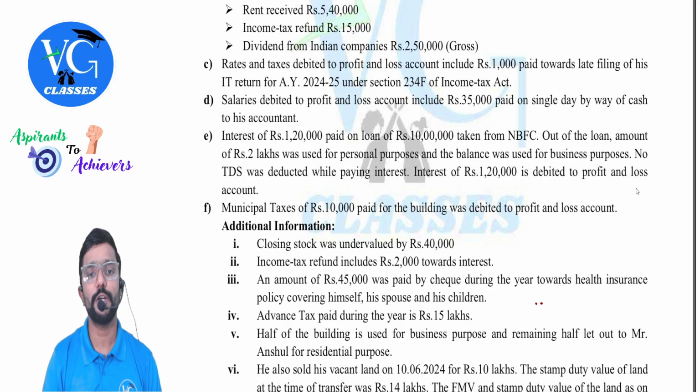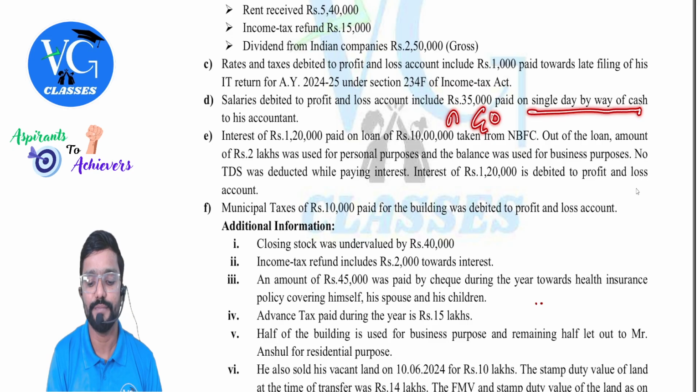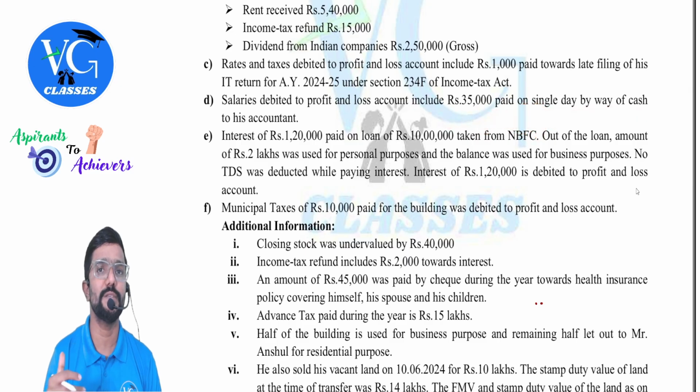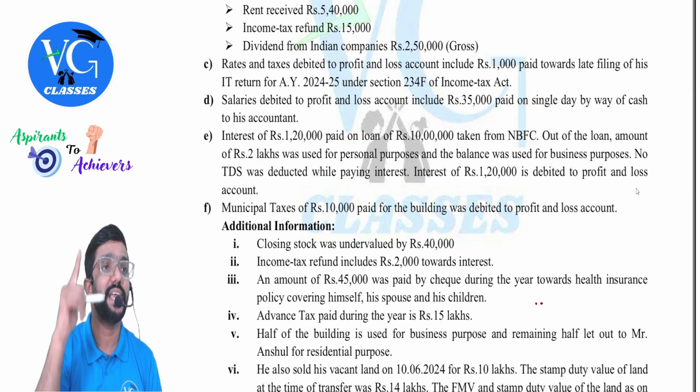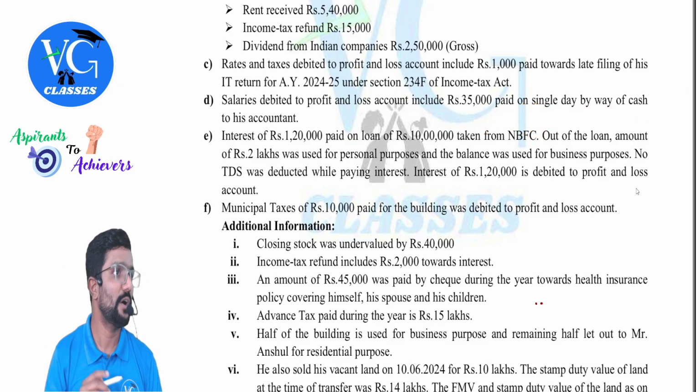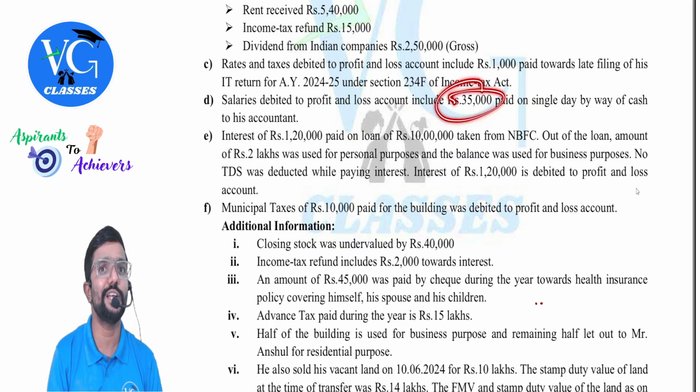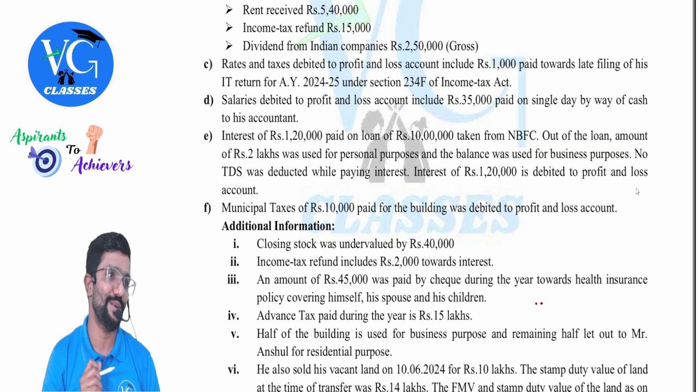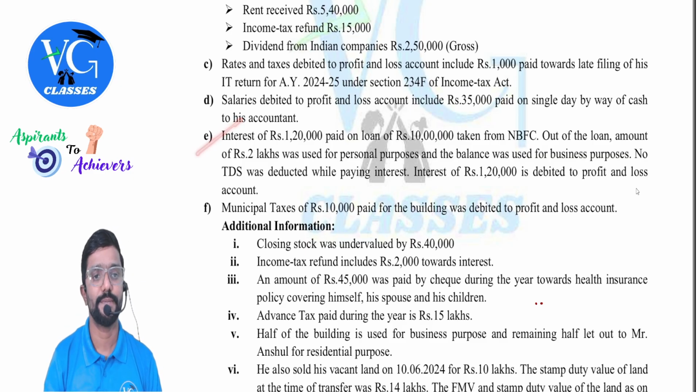Salary debited to profit and loss account includes 35,000 paid on a single day by way of cash to his employee. 40A(3). 40A(3) gets attracted. More than 10,000 paid to a single person in a single day in cash. Disallowed. How much, sir? Only 25,000 or full 35? Full 35 is disallowed. Next.